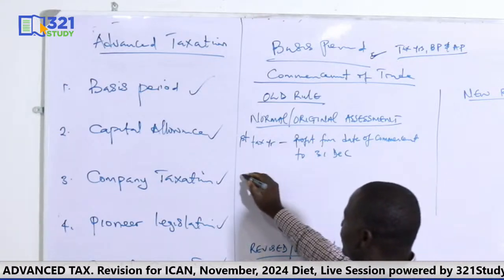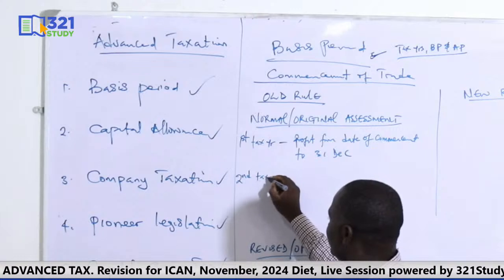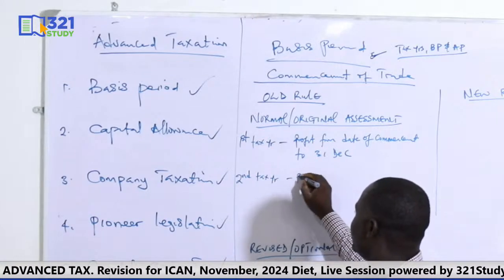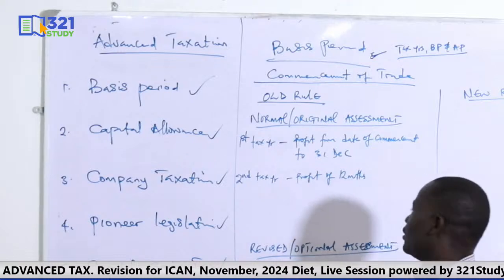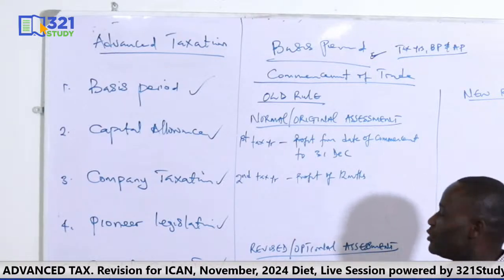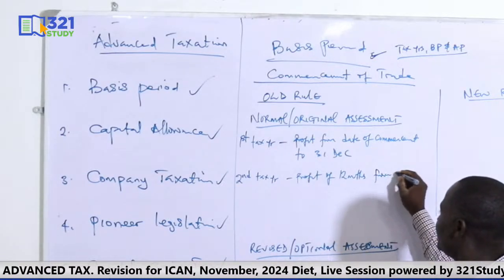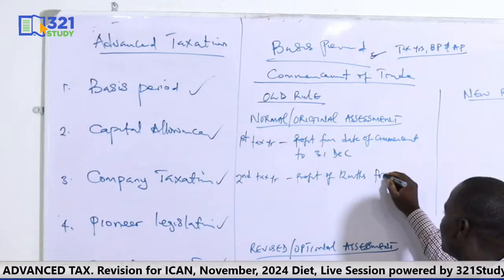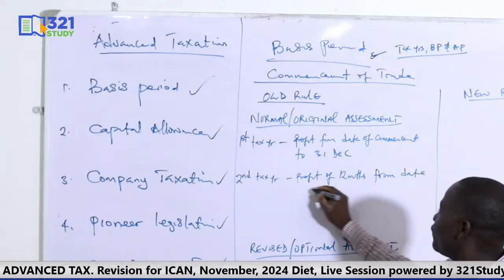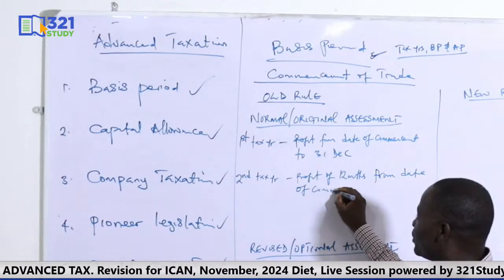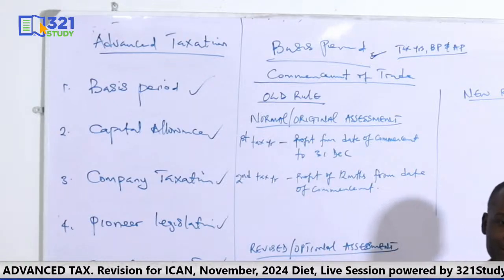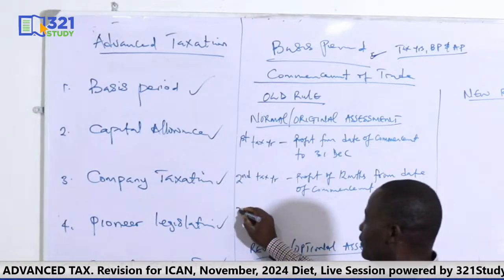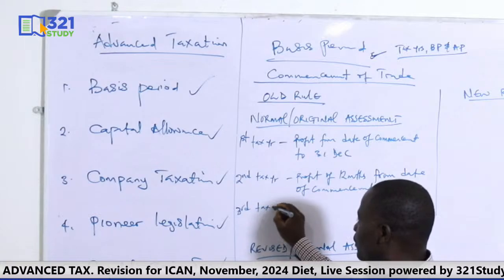Then in the second tax year, we tax the profit of 12 months from the date of commencement. Then in the third year, what profit will be taxed?